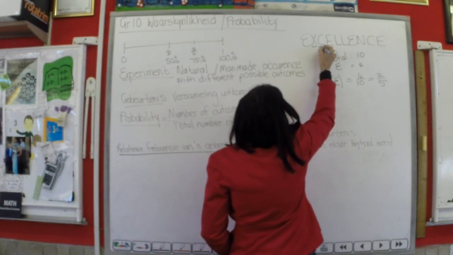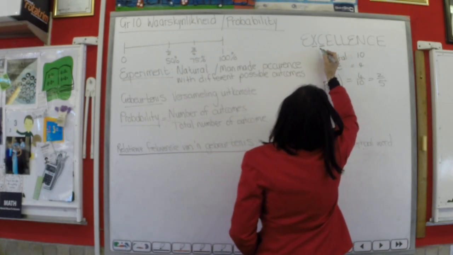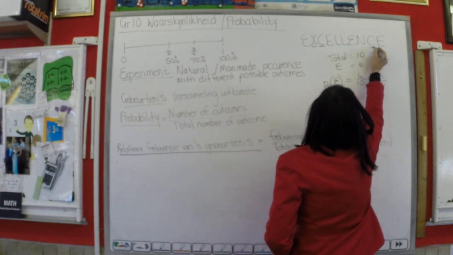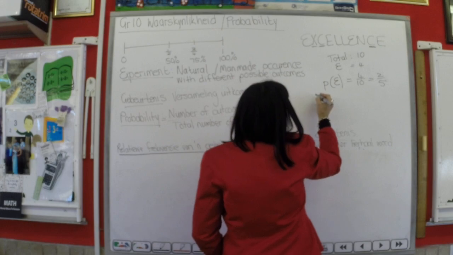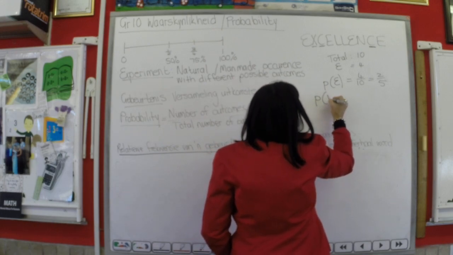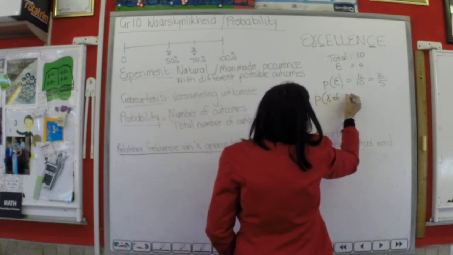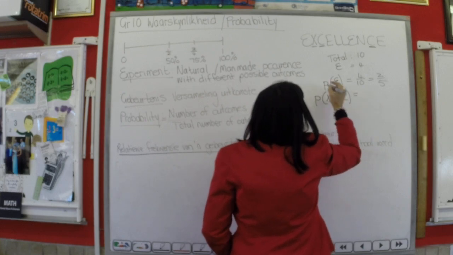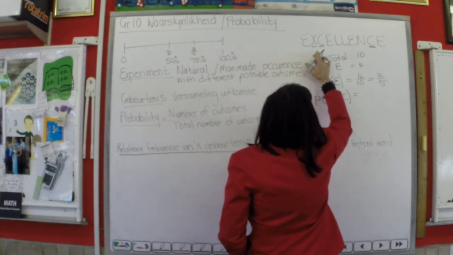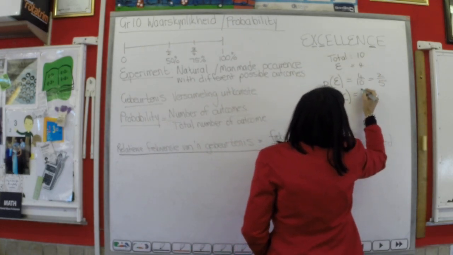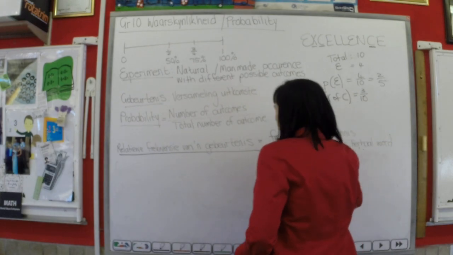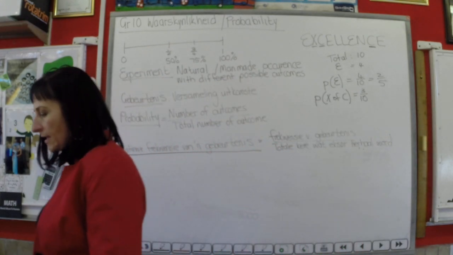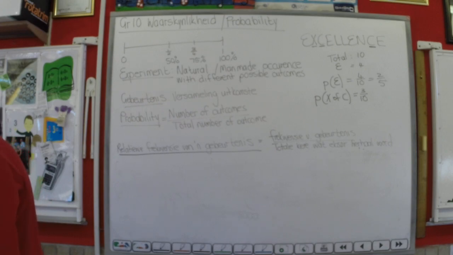X or C. There's an X, there's a C, there's another C. So in total to get an X or a C, there's 1, 2, 3 out of 10. That's the chances of getting either one of the two.